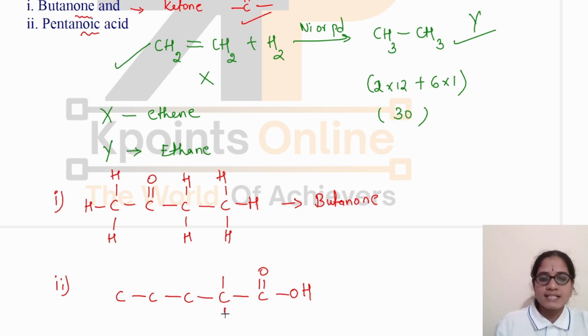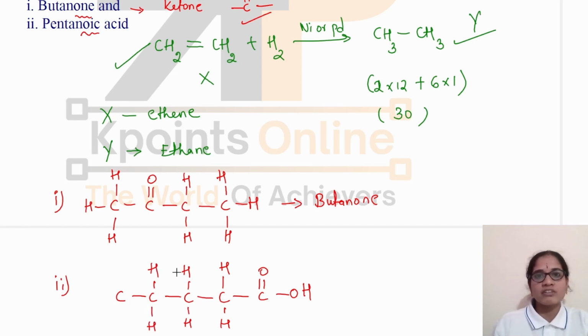Then remaining valencies are satisfied with hydrogen here. Always remember the carbon should get 4 valence electrons to be bonded with 4 other atoms. It should have 4 bonds around it. Here carbon is having double bond with oxygen, so we need not write another hydrogen atom here. Already there is a presence of 2 bonds here, third bond is here, fourth will be with carbon, so no need to write the other hydrogen atom here. Okay, this is pentanoic acid.